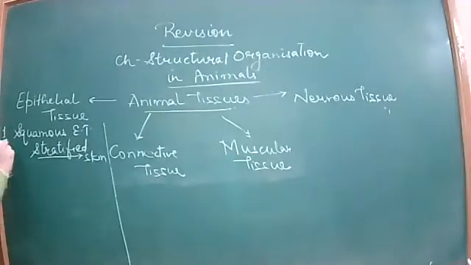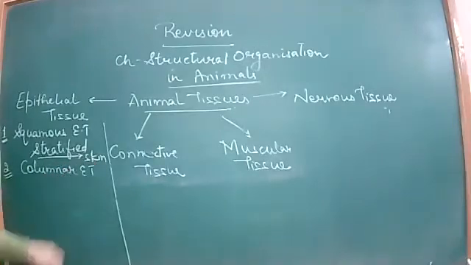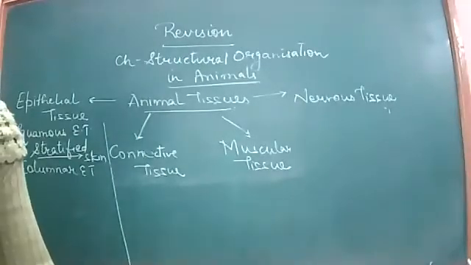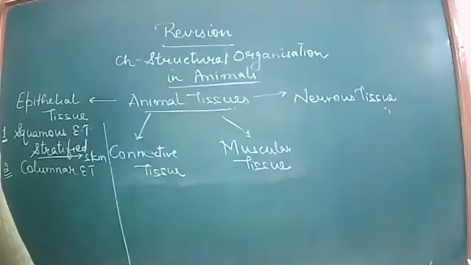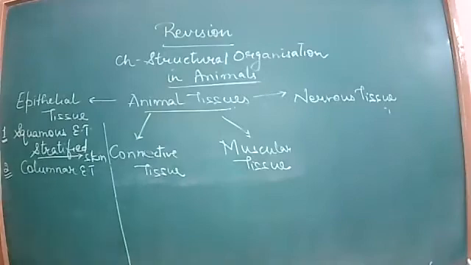The second type which we have studied is columnar epithelial. Columnar, as the name says, the cells are more elongated than wide, column shaped, and there is also the condition of the nucleus. What is the condition of the nucleus here? The nucleus is present at the base. Nuclei are elongated and arranged along the sides of the cell, over the bottom part, that is down.